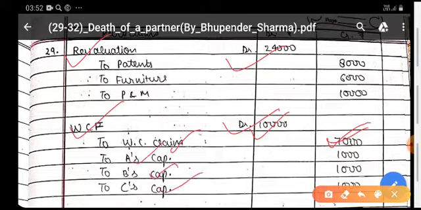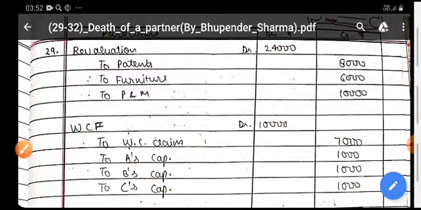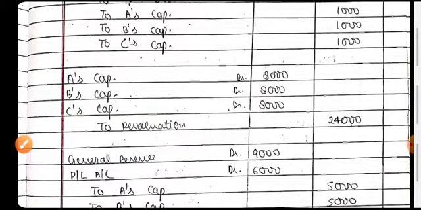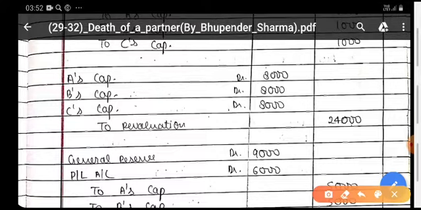Old partners, old ratio. Now, it was a loss on the revaluation. This loss shall also be transferred to the partners' capital account and their capital will be debited. Now we are debiting the partners' capital account. The capital has been debited, meaning decreased, with the amount of revaluation.